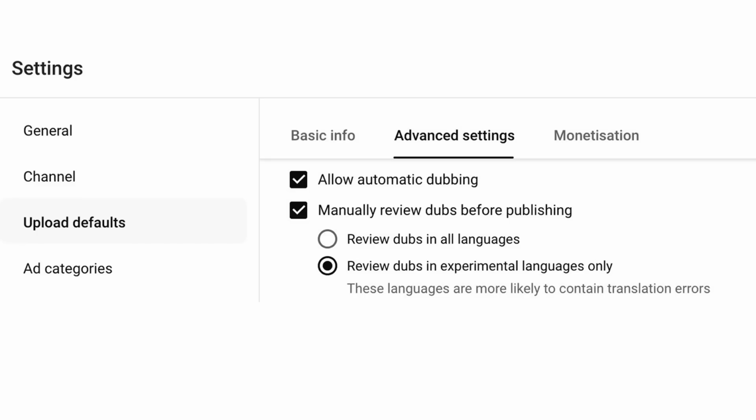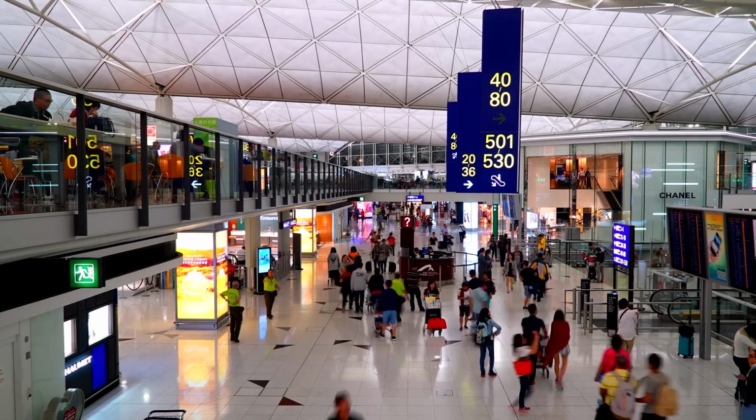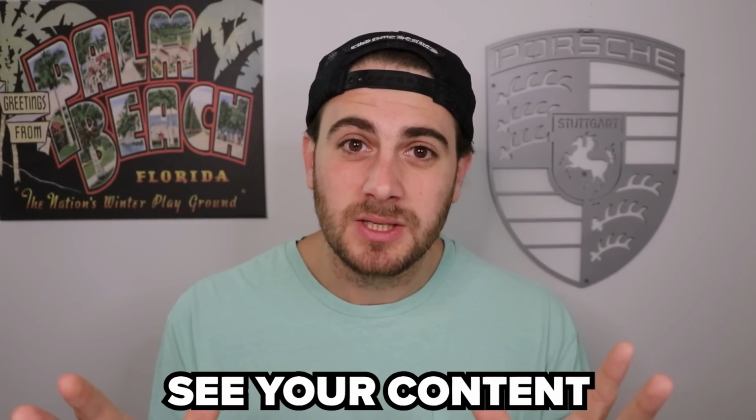Now, that fourth feature that you need to make sure that you're using is actually something that helps Mr. Beast go viral every single time that he posts. And what I'm talking about is the auto-dubbing feature, because you need to think about something. Less than 20% of people walking the earth and less than 20% of people that actually watch YouTube videos speak English. So guess what? Every single time that you post, only 1 out of 5 people can potentially see your content.